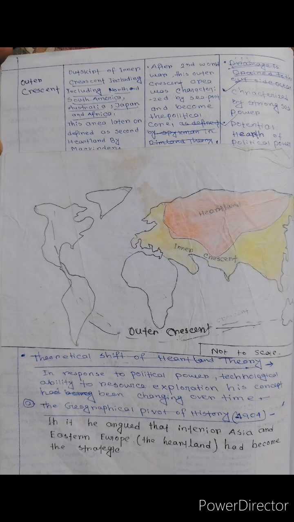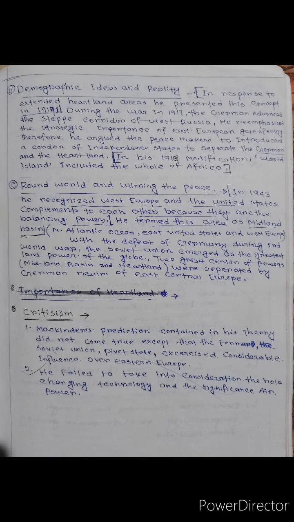Now we discuss the theoretical shift of the Heartland theory. In response to political power and technological ability for resource exploration, Mackinder's concept changed over time. The first phase is The Geographical Pivot of History, 1904. In it, he argued that interior Asia and Eastern Europe, considered the Heartland, had become strategic, a demographic idea and reality.